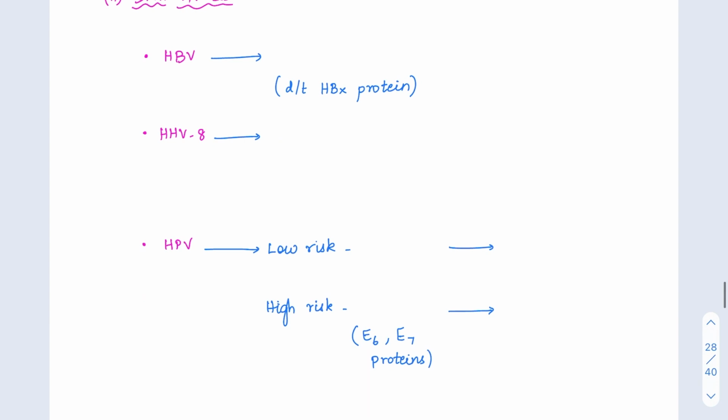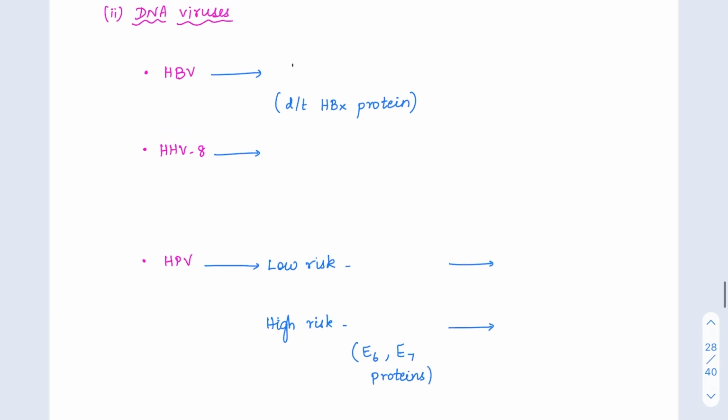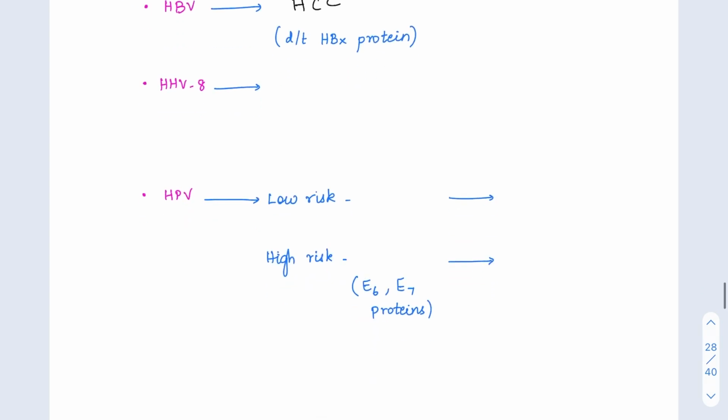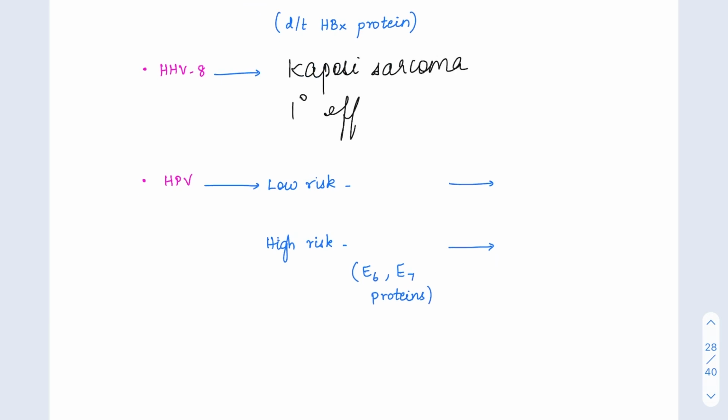Coming to DNA viruses, we have many. First one is HBV, or hepatitis B virus. Because of the HBx protein it expresses, it results in hepatocellular carcinoma. Then HHV8, which leads to Kaposi sarcoma and also primary effusion lymphoma.